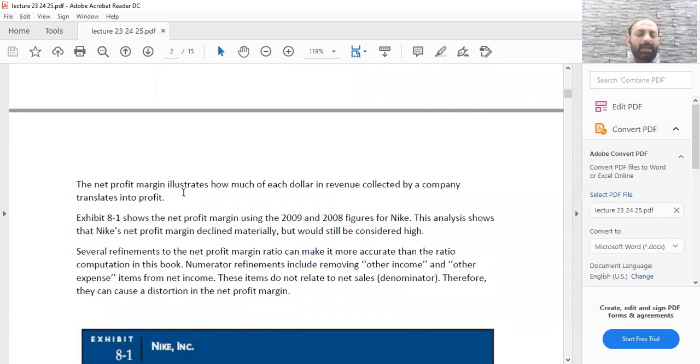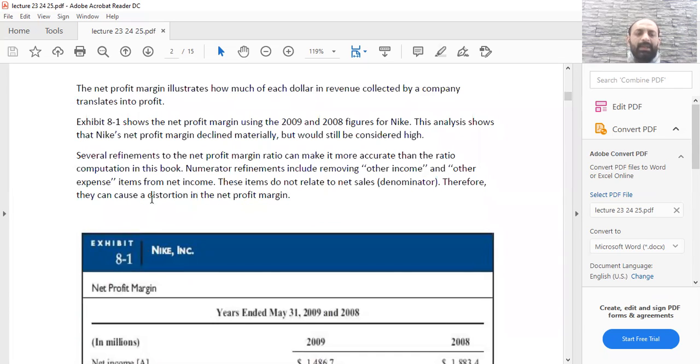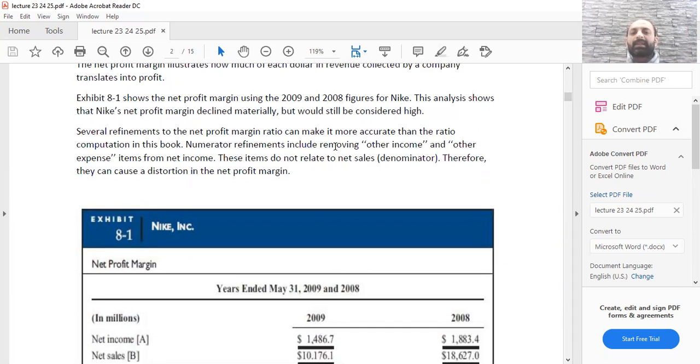The net profit margin illustrates how much of each dollar in revenue collected by a company translates into profit. Exhibit 8.1 shows the net profit margin using 2009 and 2008 figures for Nike. This analysis shows that Nike's net profit margin declined materially but would still be considered high.